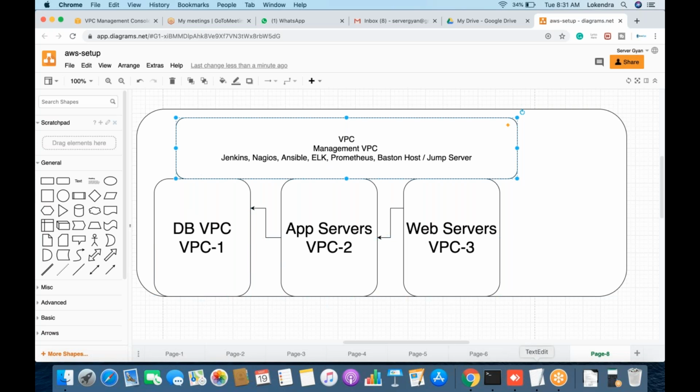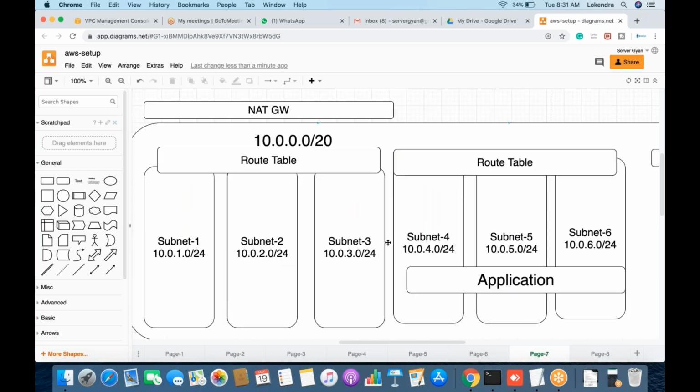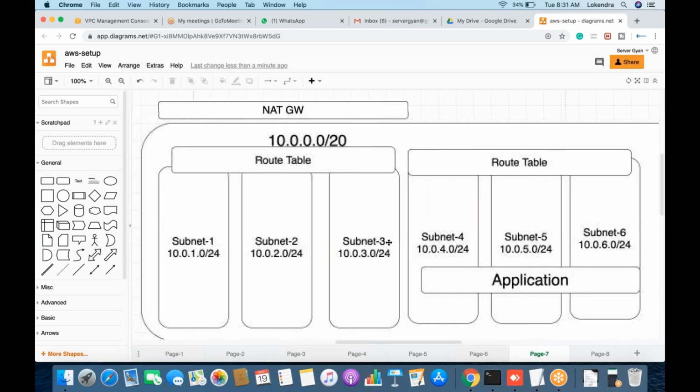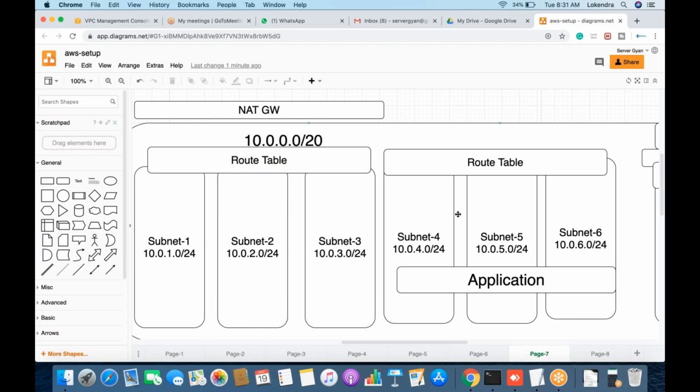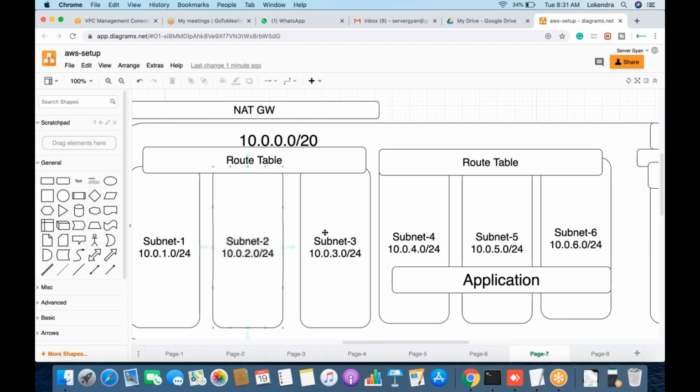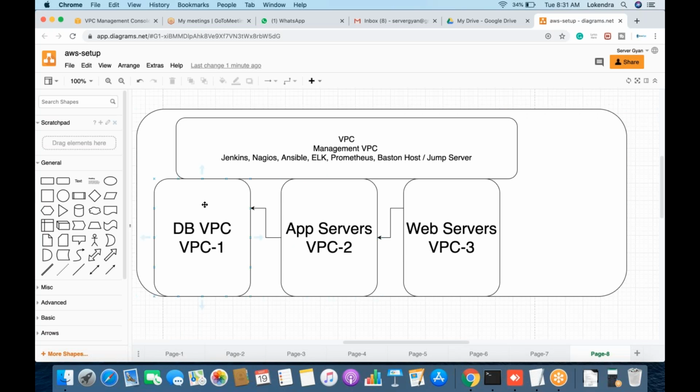So if I compare both the diagrams, both the images, earlier we created separate route tables under the same VPC, so the infrastructure is the same. If you compare these, the infrastructure is the same. For example, we have 3 subnets here. Once we create this VPC, we will create 3 subnets here as well. There will be no NAT gateway, no internet gateway.